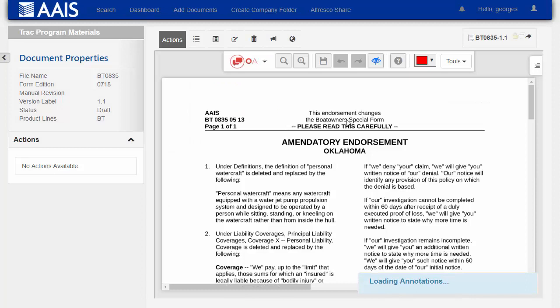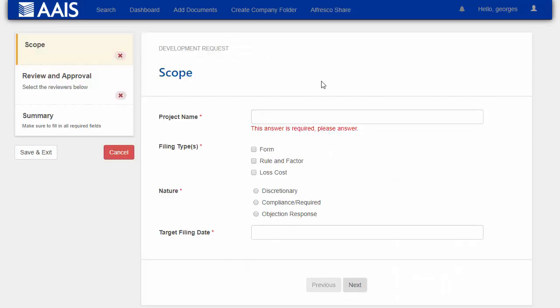Now, of course, because of the Senate bill, there were other documents that needed to be changed, but in the interest of time, we're just going to change this document. And at this point, we're going to go ahead and start the document on a route. So the way that we do that is we start a form which defines this development request.